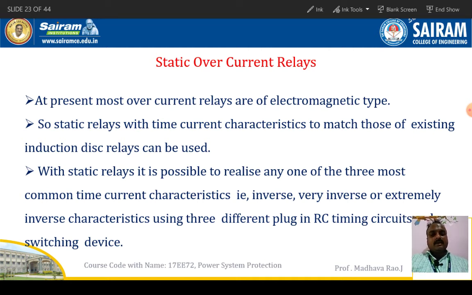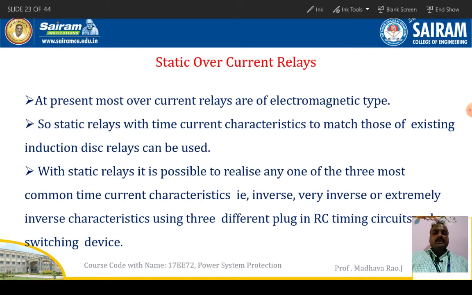characteristics, not other characteristics. So static relays with time current characteristics that match those of existing induction disk relays can be used. Wherever the time current characteristics are matching, instead of induction disk type relays we can use static relays.